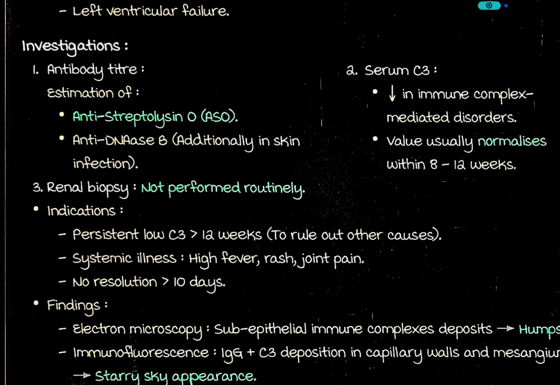Serum C3 decrease in immune complex mediated disorders. Value usually normalizes within 8 to 12 weeks. Serum C3 is decreased in immune complex mediated disorders, and the value usually normalizes within 8 to 12 weeks.